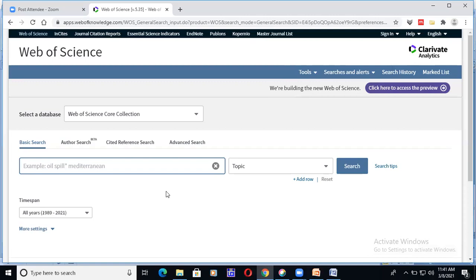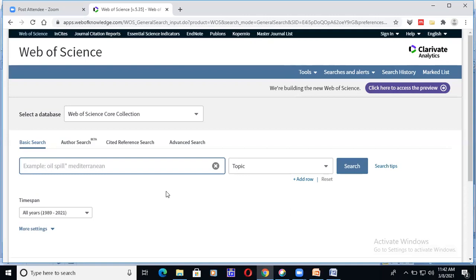Then that December issue will be seen by him, and while he prepares his article, it will take time again. In 2022 his article will be published, and there he might have referred to my article. So he will be given citation only in the year 2022. So it takes some time according to the indexing system's speed.